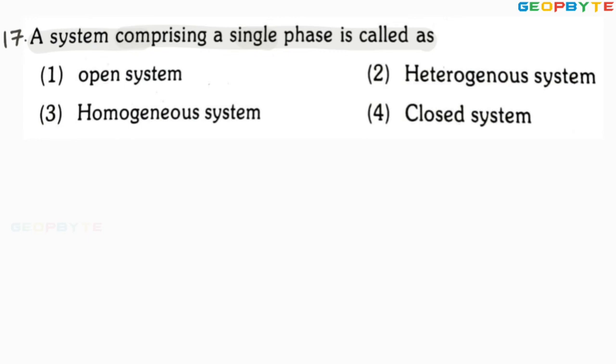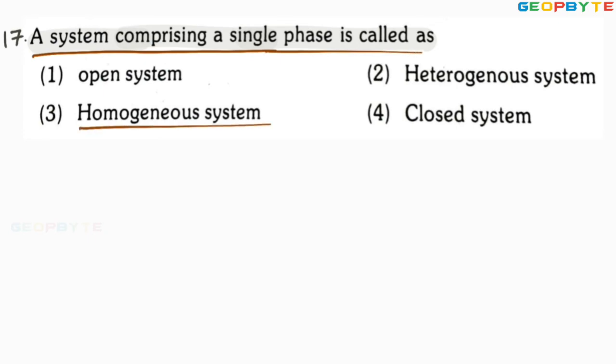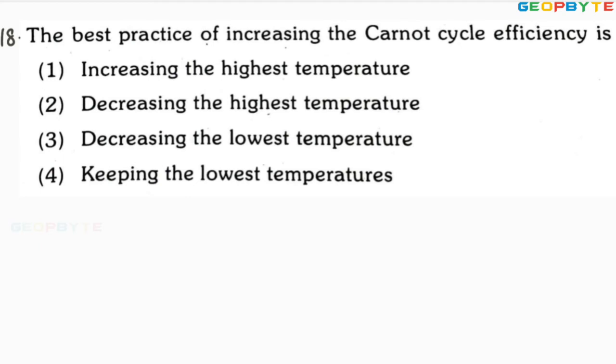Anyhow, the problem is: a system comprising a single phase is called a homogeneous system. If any system maintains the same phase throughout, that kind of system comes under a homogeneous system. Let us take another problem. Look at the next problem.